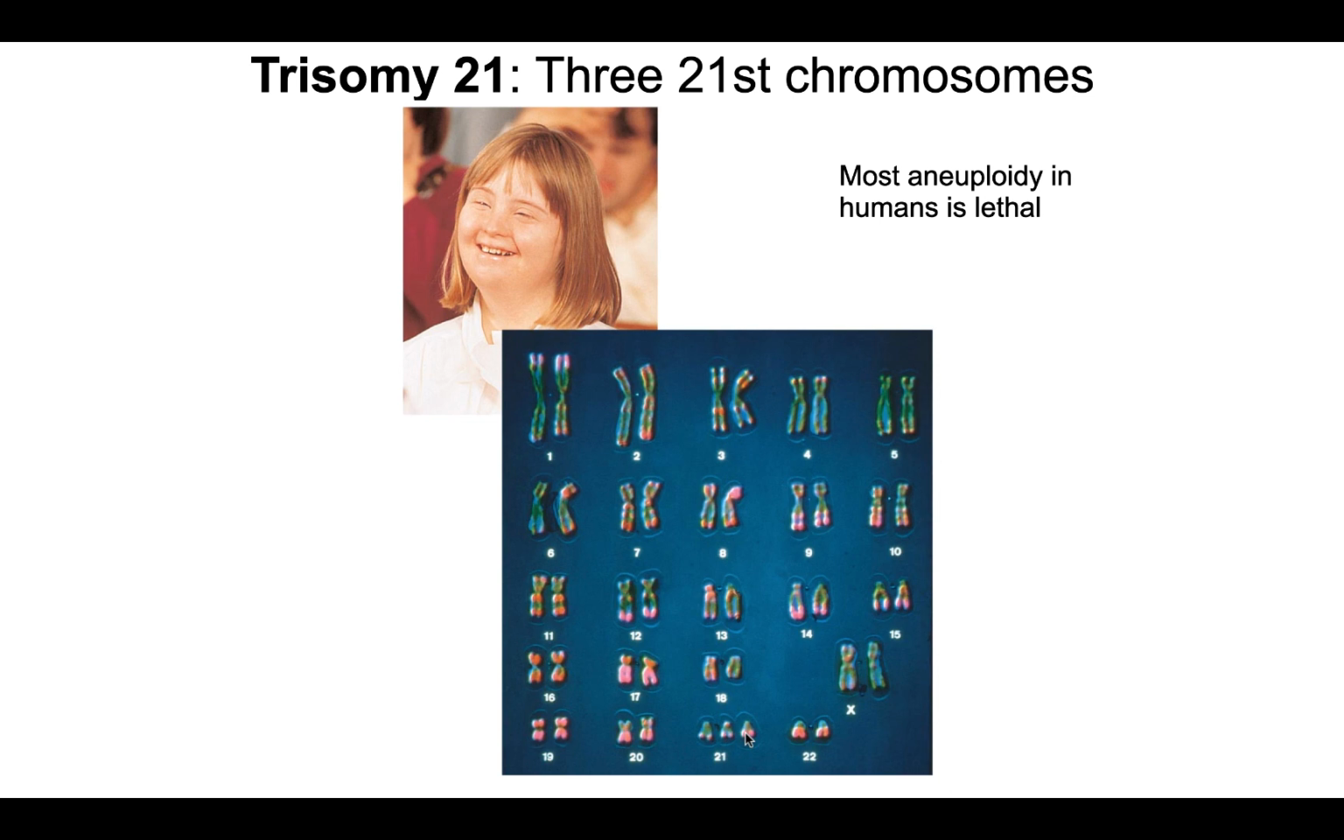Now, most aneuploidies are lethal in humans. You'll never see a human with trisomy 1. It's no coincidence that chromosome 1 is the largest chromosome, with tons and tons of genes. So if you have an extra copy of all of those genes, that's going to be lethal. That's going to be embryonic lethal.